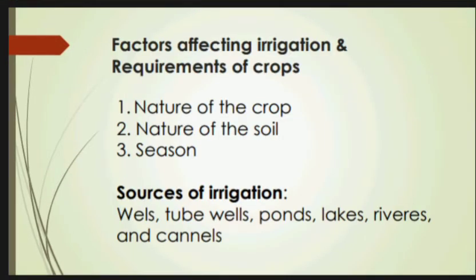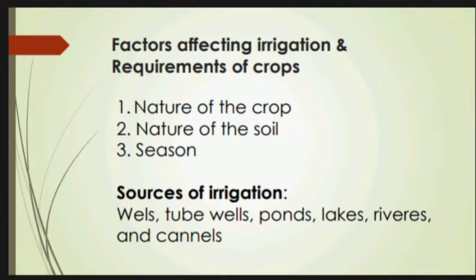Now let us start our today's discussion. First we will discuss about factors affecting irrigation requirement of crops. Now water requirements of crops depend on three factors. Number 1, nature of the crop. Number 2, nature of the soil. And number 3, season. Now let us discuss number 1, that is nature of the crop.